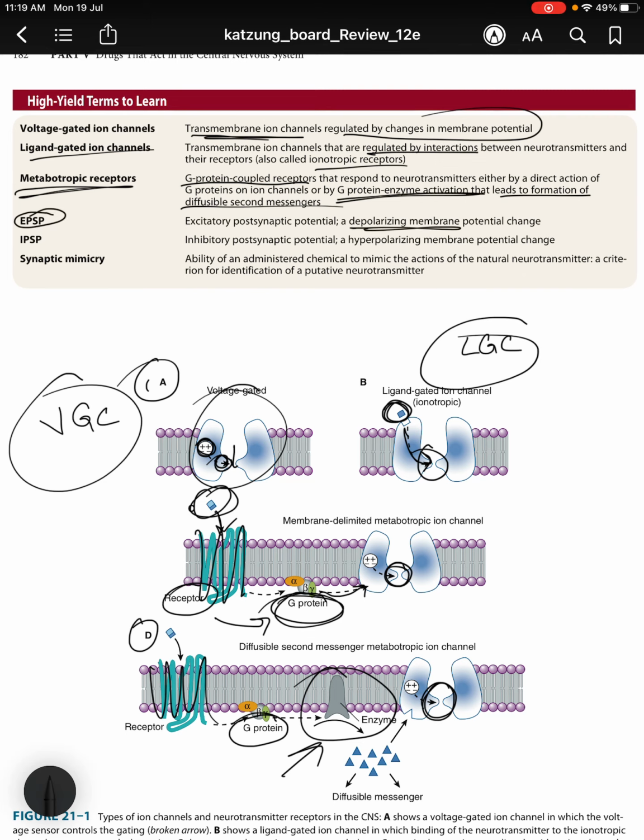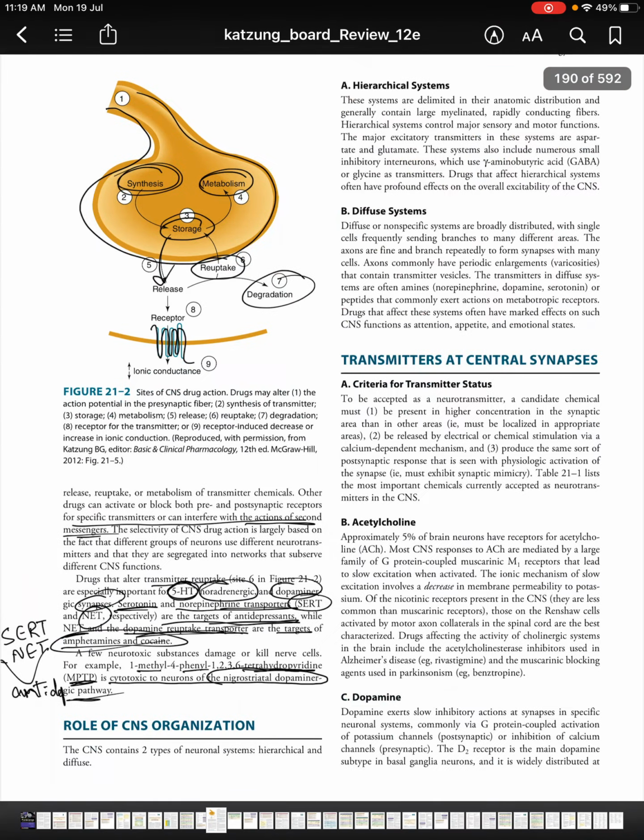So excitatory postsynaptic potential, EPSP, is a depolarizing change. IPSP, inhibitory, is a hyperpolarizing change. And synaptic mimicry is the ability of an administered chemical to mimic the actions of the natural neurotransmitter, and it is a criterion for identification of a putative neurotransmitter.